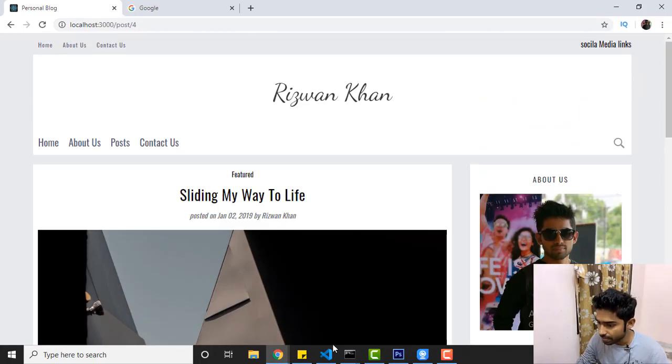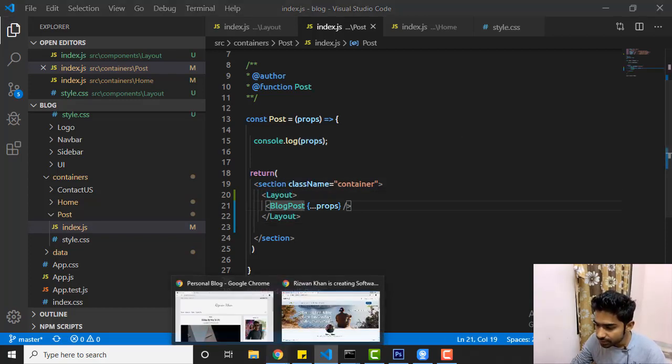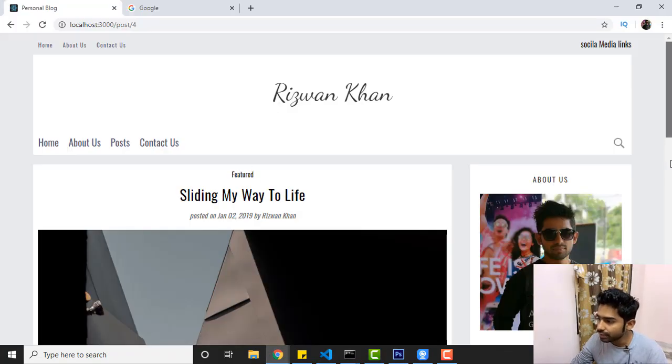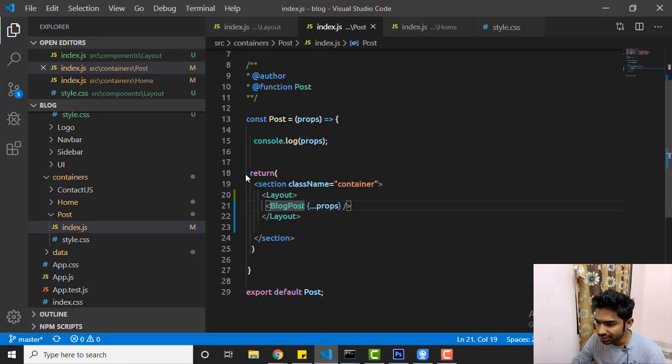So it's working fine, but still it's not looking good. If you see it, we are using a layout, and it means if I want a footer, instead of going to the container's page adding a footer, I can simply add the footer in the layout page, and that will be reflected everywhere, right? But the thing is, I am not liking it, it's not looking good, right? We have a section, and then we are wrapping the layout. Then what does the layout mean?